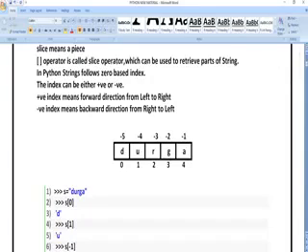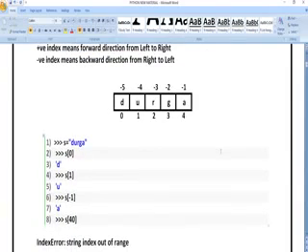So here in this input, if I want to get any value, if I want to get R, where R is located: D is located in position 0, U is located in position 1, R is located in position 2. So if I want to get the R value, I am going to call S of 2. Then I am going to get a value called R. So if I want to get A, then I should call S of 4.